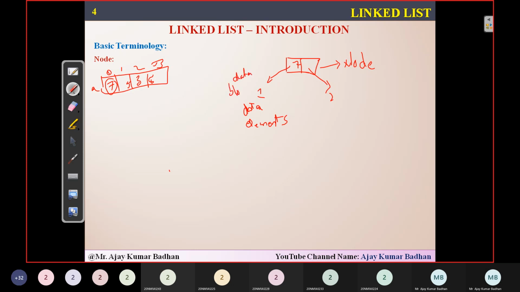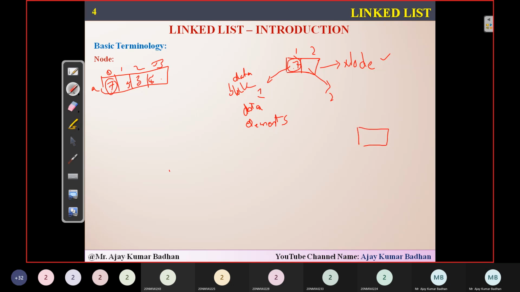So actually a linked list is represented in a format of a node, where a node consists of two different blocks. The first block is what we call a data block, where we are going to store the data elements of similar type, whatever the data set, like in 7538, that will be stored in this particular block. And every node will have only one data. Remember, for example, here I have the first value 7. So 7 will be placed here.